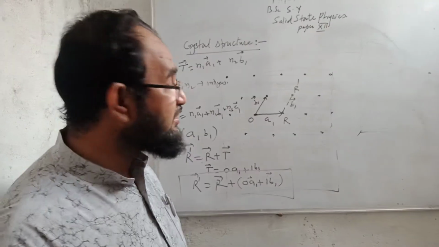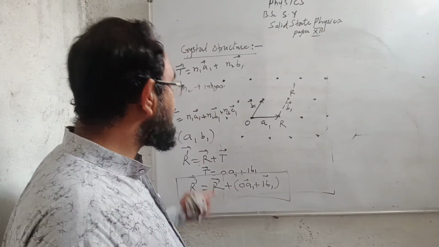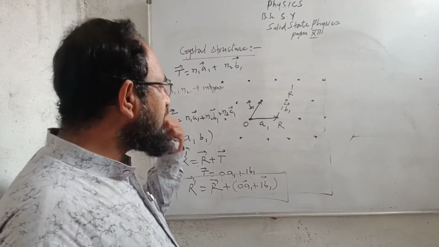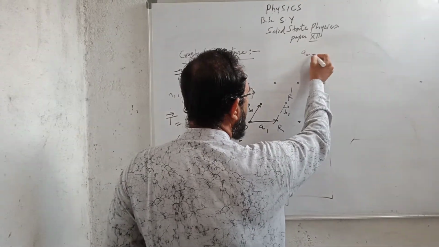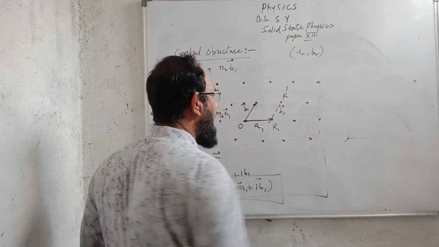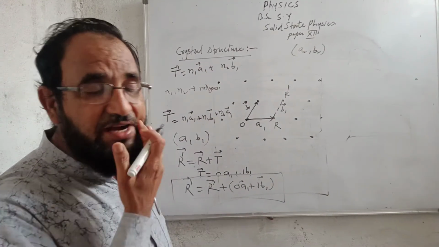So it is the translation vector from point O to R. Now suppose I have fundamental vectors a2 and b2, and I am translating about R dash.